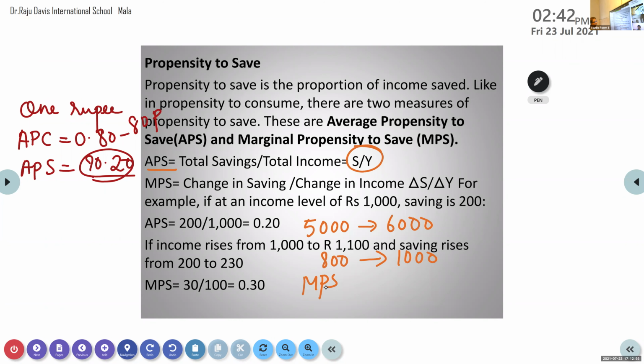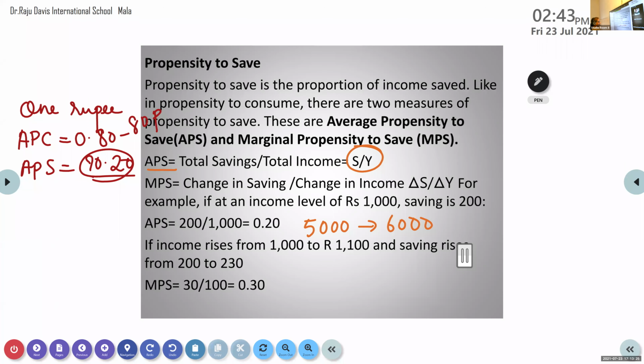Got it? Aishwarya, how much you got? 0.2. Same. Yes. Okay, wait. Now I'll give another one. Let it be the same, 5000, income increased from 5000 to 6000.